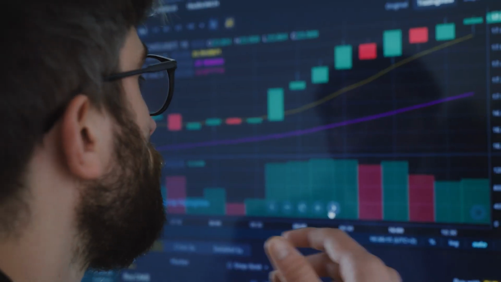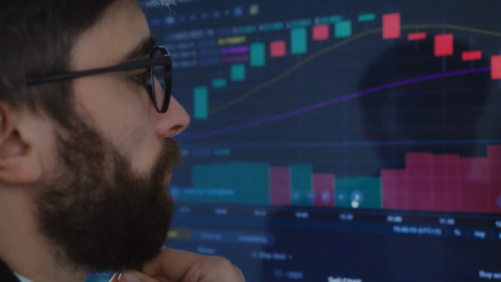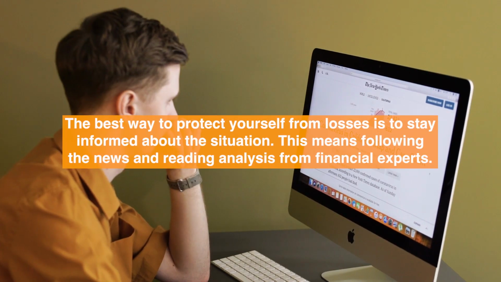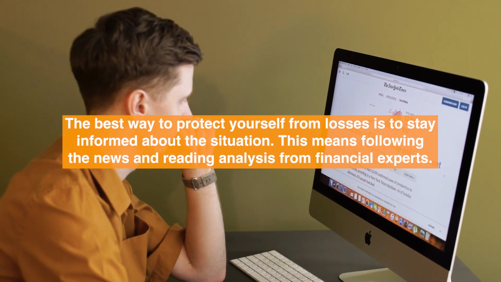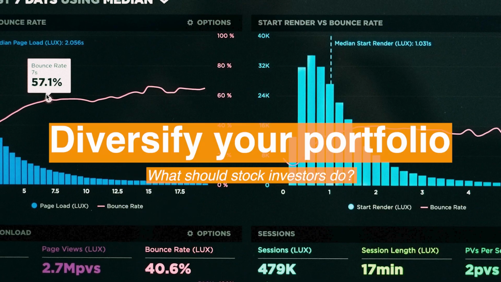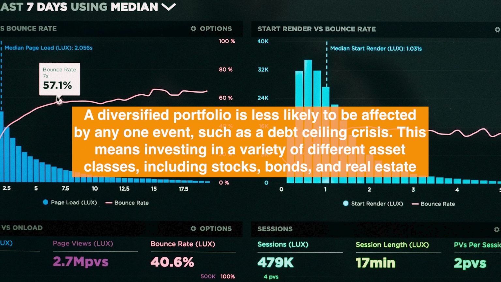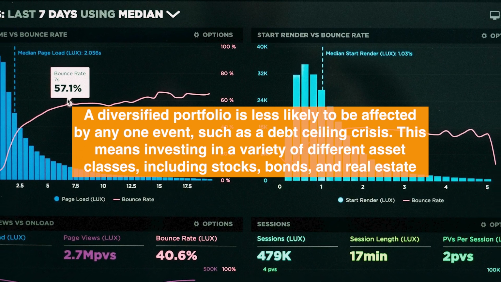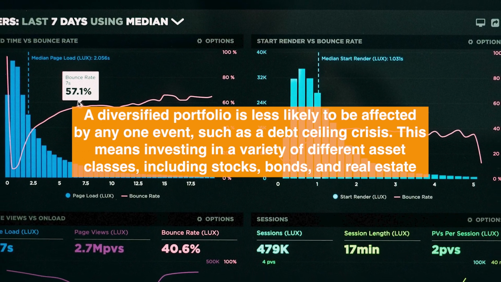As stock investors, or people even following crypto, what should you do? I believe these are a few things that are highly important. Number 1, stay informed. The best way to protect yourself from losses is to stay informed about the situation. This means following the news and reading analysis from financial experts. Next, diversify your portfolio. A diversified portfolio is less likely to be affected by one event, such as a debt ceiling crisis. This means investing in a variety of different assets, including stocks, bonds, and real estate.